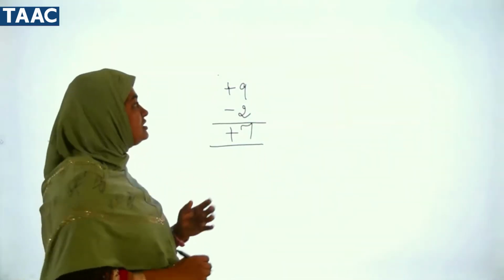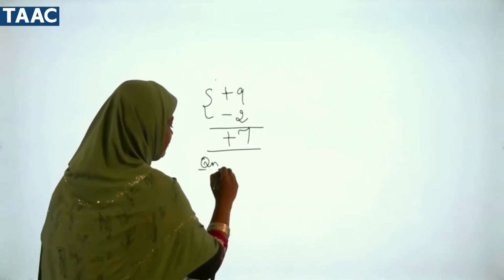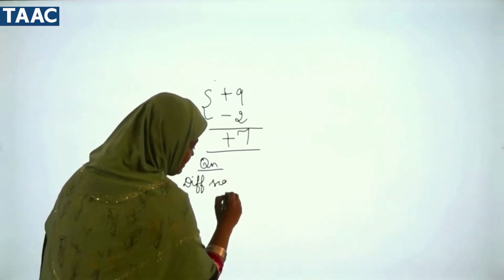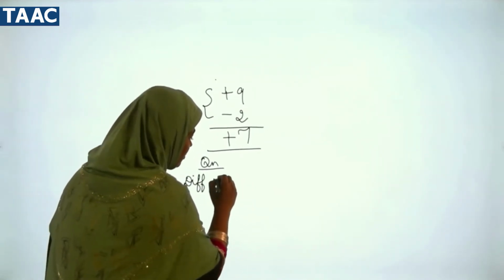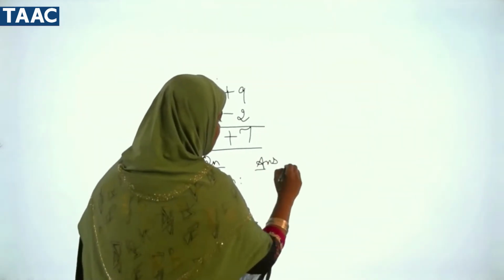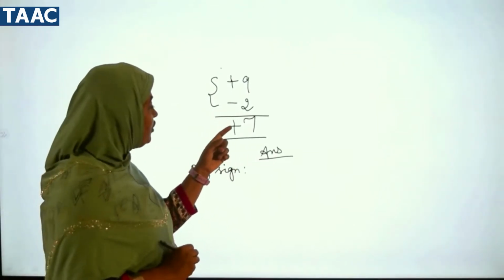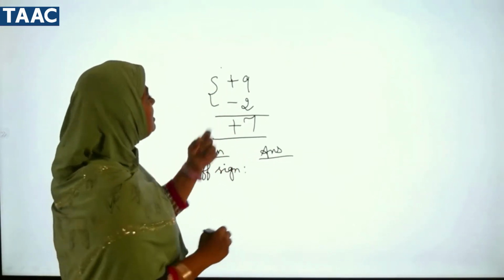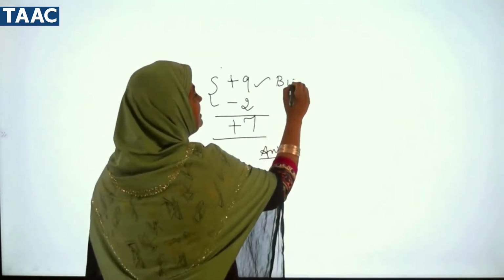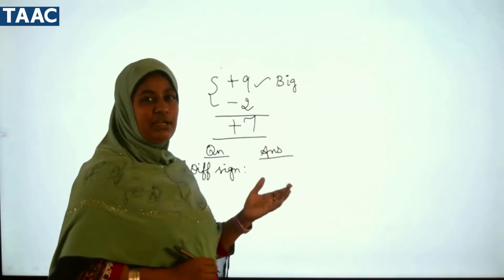Now coming to the concept. You see, in the question we have different signs. Now what about our answer? In our answer, what have we got? We have got the plus sign. What does this plus denote? For which number does this plus come? It comes for 9. 9 is the bigger number. Or we can say 9 is the greater number, right?